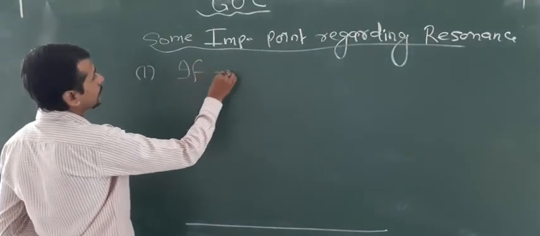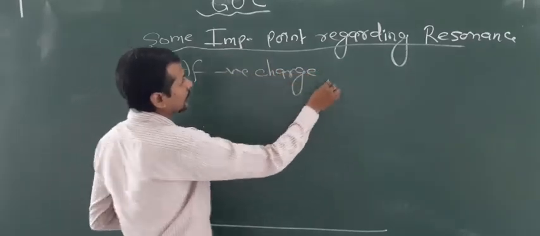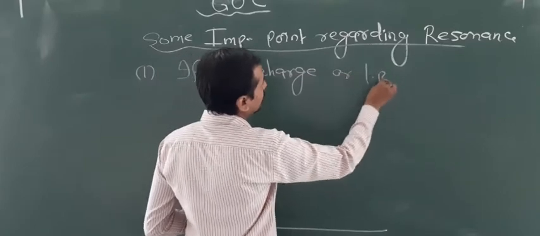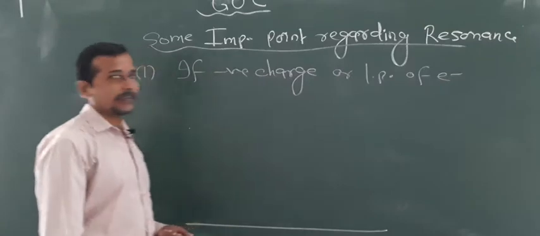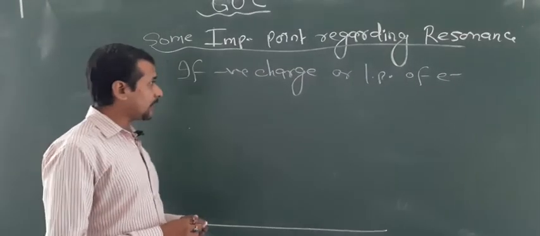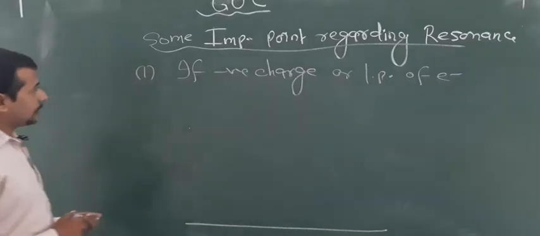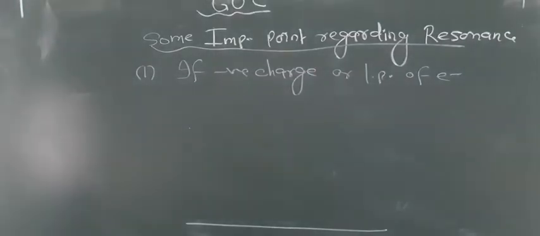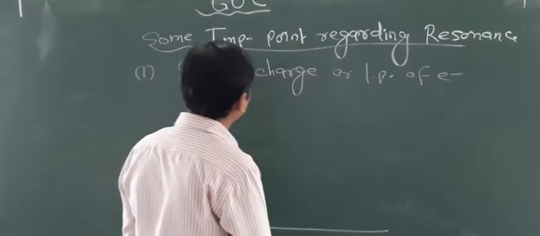If a negative charge or lone pair of electrons is present at a conjugate system and takes part in resonance, in that condition they are considered as delocalized pi electrons.